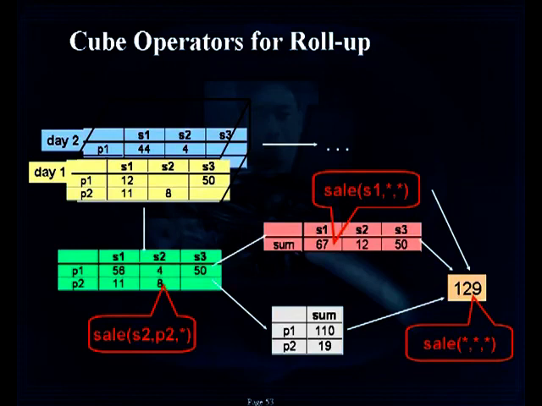Similarly, this means sale S1 comma star. What is the meaning of this? This means the total sales for all products on all dates in the store S1. So if you observe, we already know the products available here are only two, P1 and P2. So in store S1, there are two products. Already we have computed total sales for each product in S1. So by summing these up, we get 67. Similarly, the last one gives all sales. That means the total sales for all stores, for all products on all dates is 129.